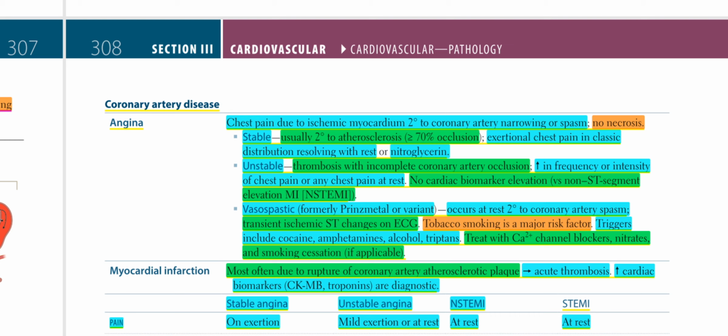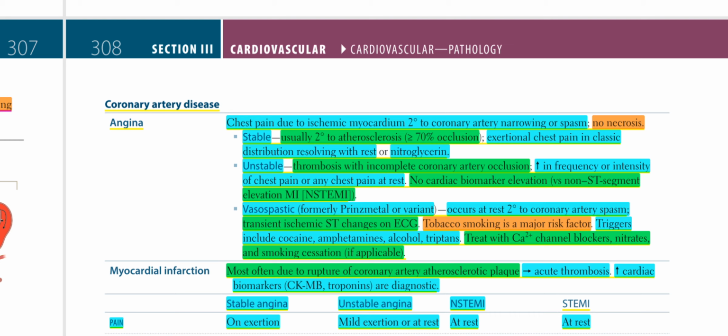Angina, chest pain due to ischemic myocardium, secondary to coronary artery narrowing or spasm. No necrosis. Stable, usually secondary to atherosclerosis, equal or greater than 70% occlusion. Exertional chest pain in classic distribution, resolving with rest or nitroglycerin. Unstable, thrombosis with incomplete coronary artery occlusion. Increase in frequency or intensity of chest pain or any chest pain at rest. No cardiac biomarker elevation, versus non-ST segment elevation MI, that is NSTEMI.